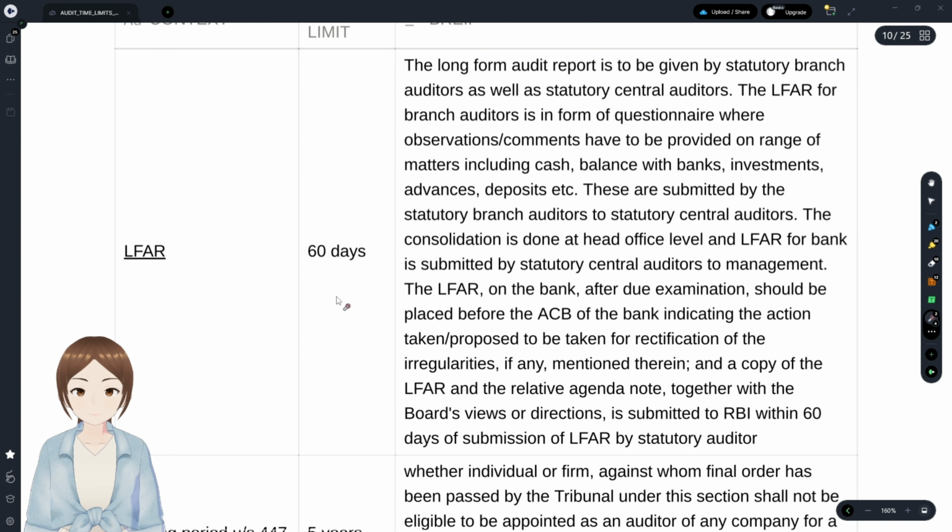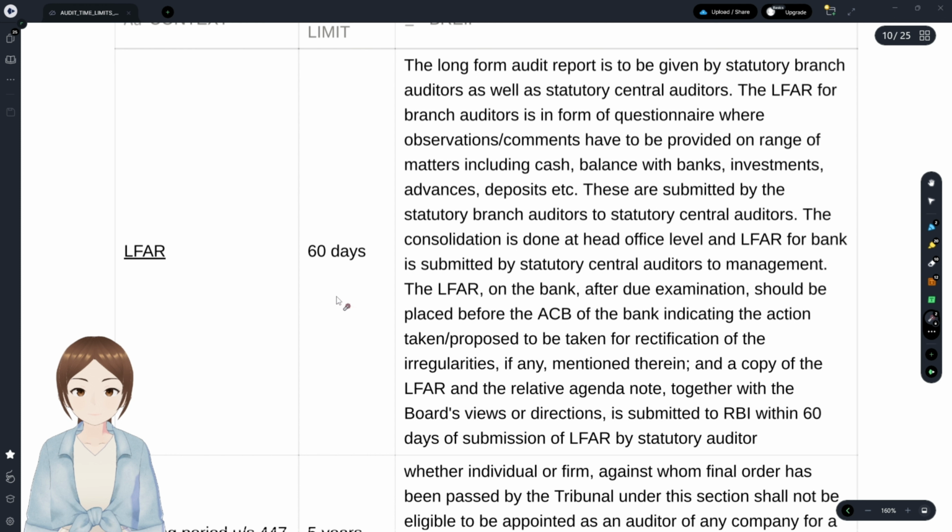Cooling period under 447: we have seen that the auditor is involved in fraud, right? For that, there is a cooling period, given that when he becomes liable under 447, he will not be appointed as an auditor for a 5-year period. And disabilities for the purpose of membership, you could read simply: below age of 21, unsound mind, insolvent, and convicted by a competent court, whether in India or outside India.